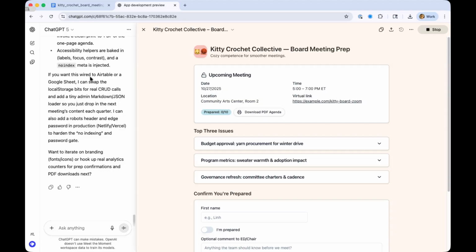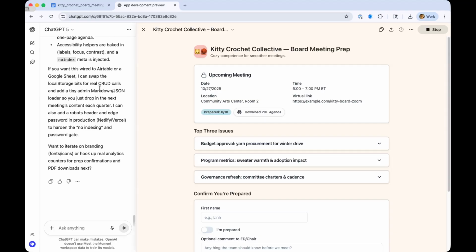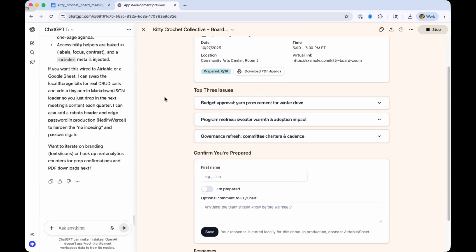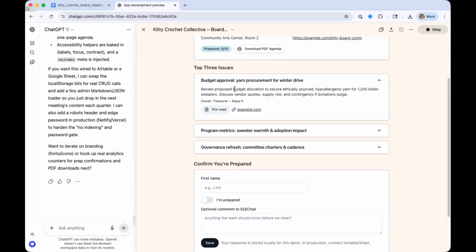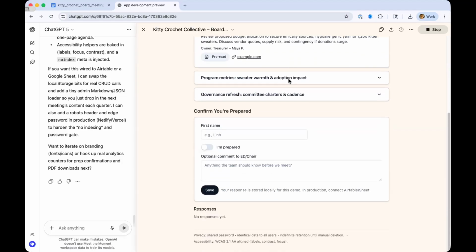And if I want this wired to an Airtable or Google Sheet, interesting. It's giving me some questions about that. And then I can also publish it via Netlify or Vercel or other platforms if I wanted to do that. But let's take a look. It looks like we do have our examples. Nothing here. The download's not working. So, things are not working completely yet, but that's okay.